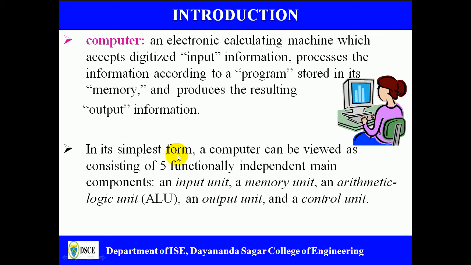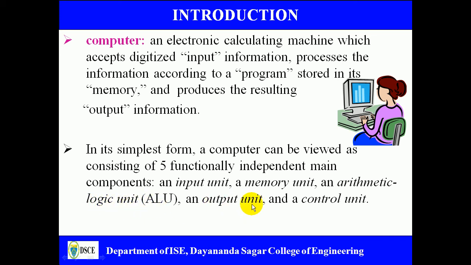If you look at the simplest form of a computer, it requires mainly five functional units. An input unit, where the standard input unit is the keyboard. A memory unit, which may be RAM, ROM, EPROM and EEPROM; there are many memory units. The arithmetic and logic unit, which is the main component of the computer and performs the arithmetic and logical operations.